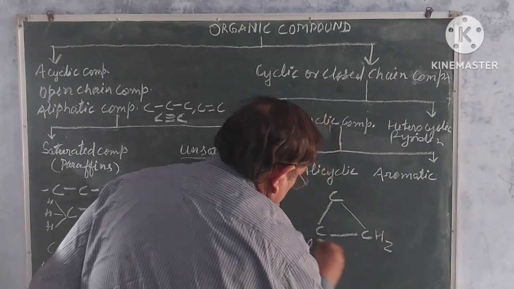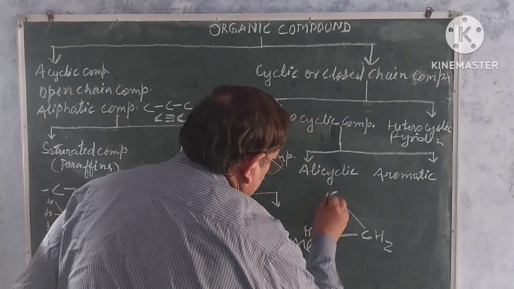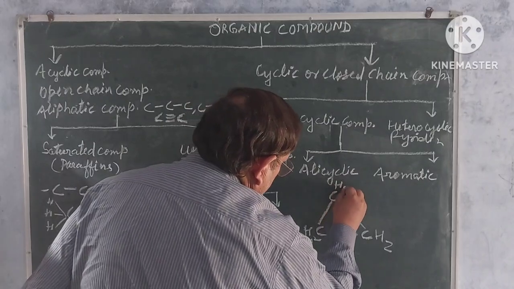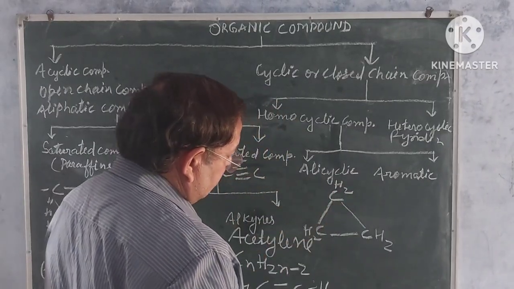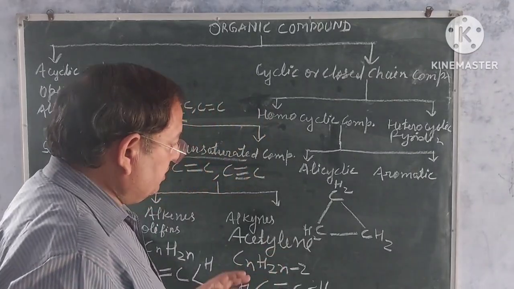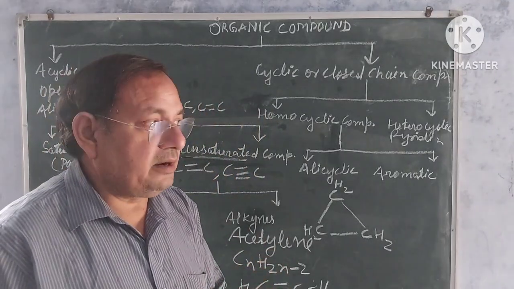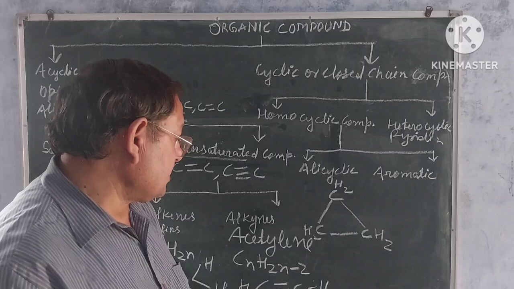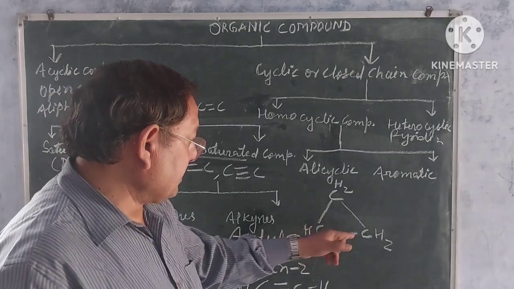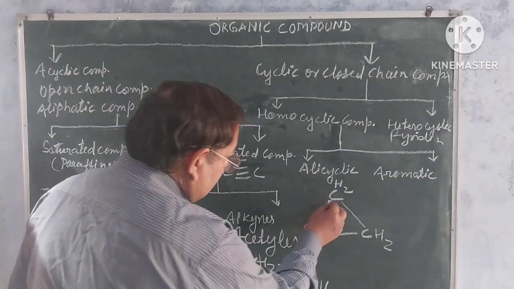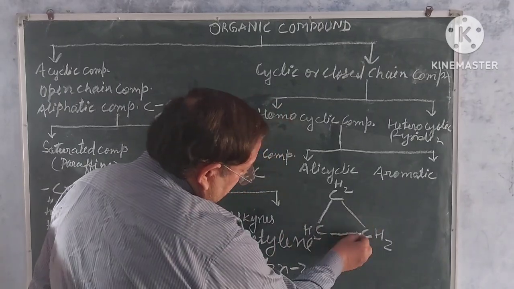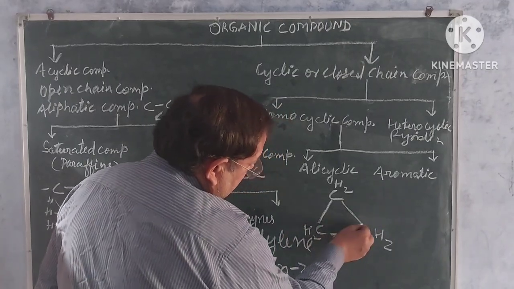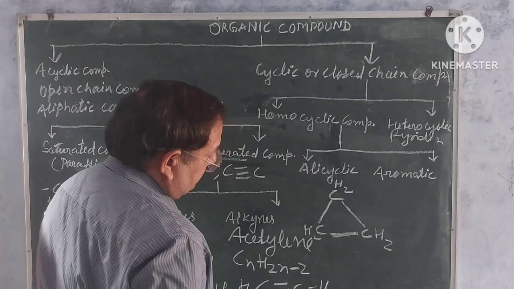CH2, CH2, CH2. This is cyclopentane. It means you are seeing not alternately double or single bonds. Only in between the carbon atoms you are seeing only single bonds. You are seeing only this single bond, my dear students.